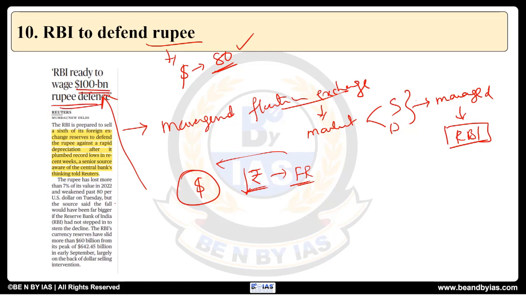As the rupee's value is falling, what RBI is doing is, it has foreign exchange reserves of almost 640 billion in September. Now it has reduced, of course, because of the increasing oil prices and other reasons, but still we have a considerable amount of foreign exchange reserves. उसमें से 100 billion dollars को बेचकर we are going to strengthen our rupee. So that is the entire issue here. Please remember this managed floating exchange rate and how RBI does that.